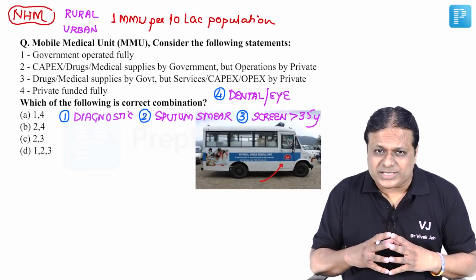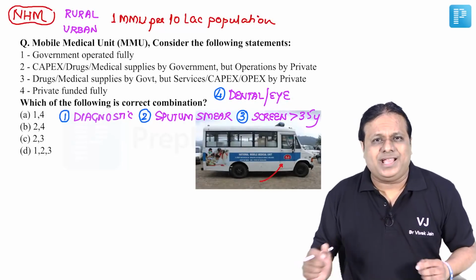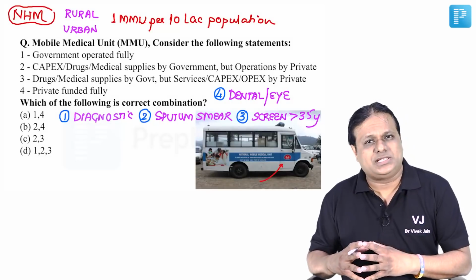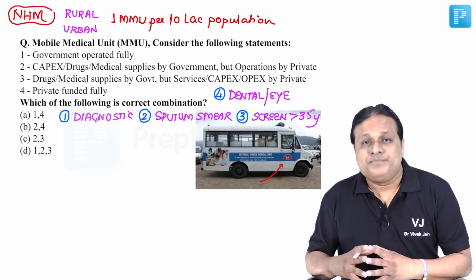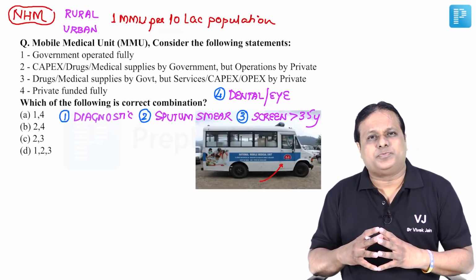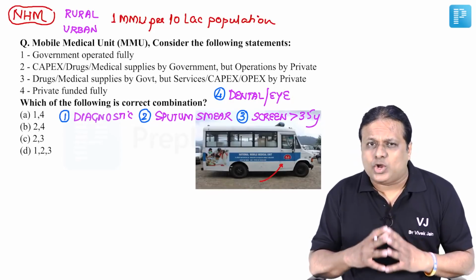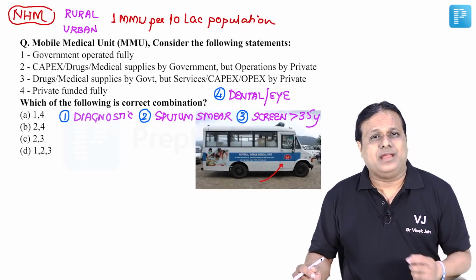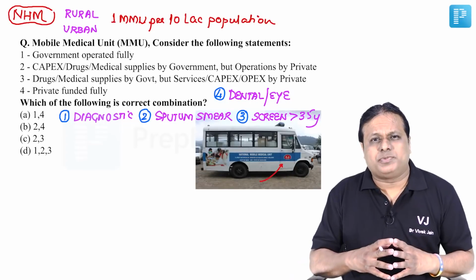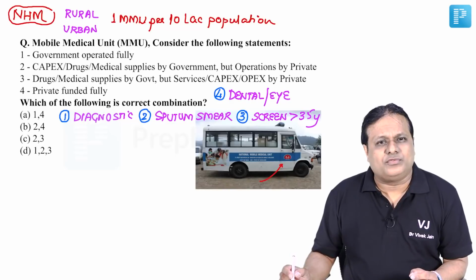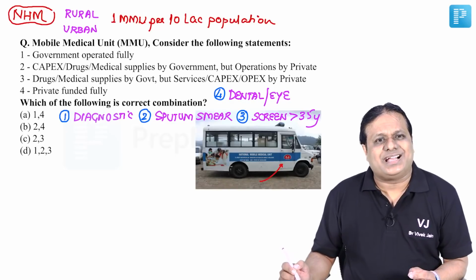is long-term investment. OPEX, operating expenses. CAPEX is capital expenses, which is a one-time long-term payment. OPEX is operating expenditure on a day-to-day basis, and operations will be managed by the private sector. So when we look at this particular question, now you can read the choices carefully. Which of the following statements is correct?